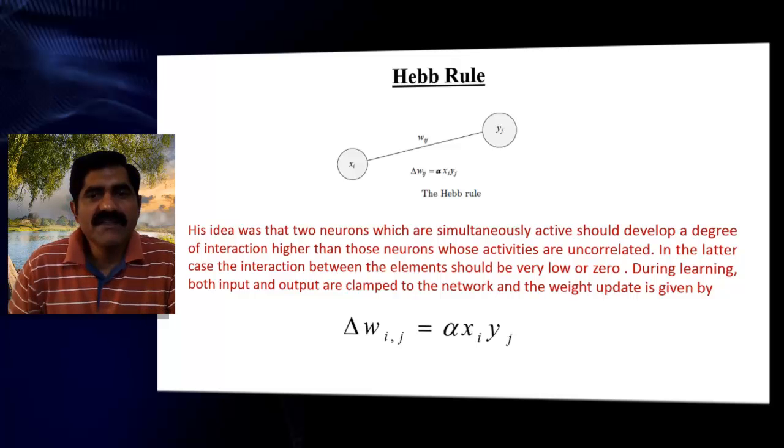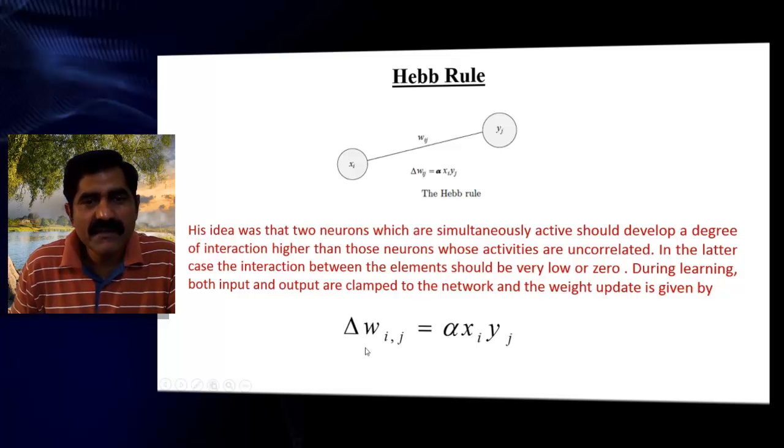So according to this formula, the change in weight Wij is equal to alpha, the learning parameter, times the input xi, times the output yj. So this is the way we can compute the weight: alpha multiplied by x multiplied by y. So what is his idea?